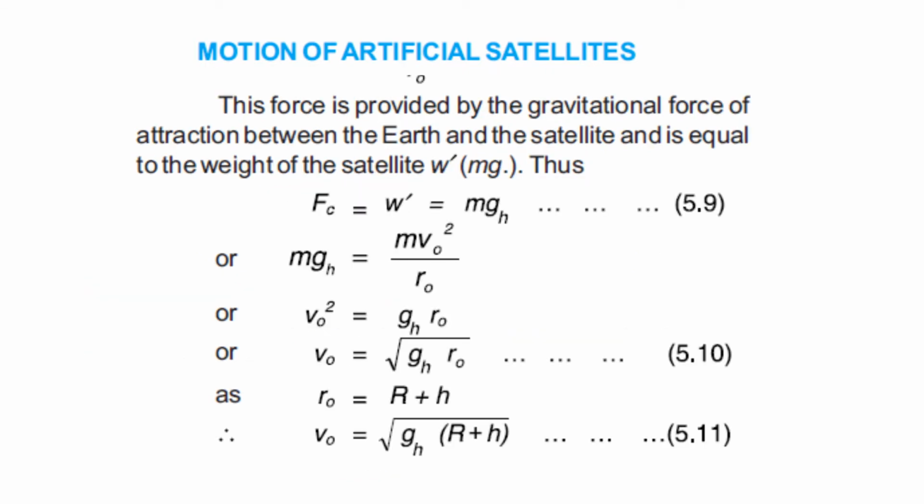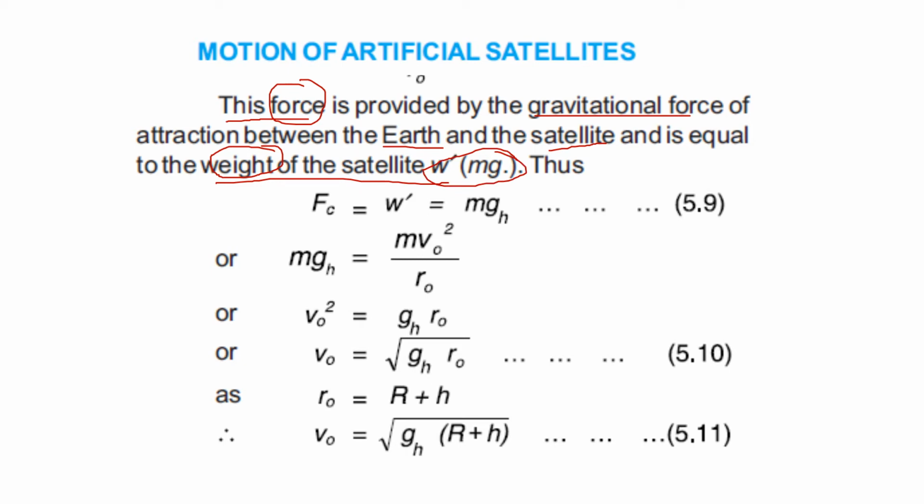So this force is provided by the gravitational force of attraction between the earth and the satellite, and is equal to the weight of the satellite, w equals mg. So this force is basically the centripetal force provided by the gravitational force of attraction between the earth and the satellite. And this force is equal to the weight of the satellite, because both are forces. This one is the centripetal force, and it is equal to the weight of the satellite, and all of you know that w is always equal to mg.